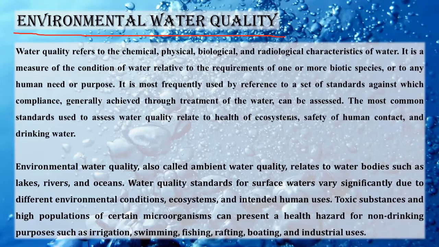In order to say that the water quality is not good, we need to see what parameters determine the quality of water. It is very important to see what factors determine the quality of water. Those factors we will clearly explain in this lecture. Water quality refers to the chemical, physical, biological and radiological characteristics of water. Chemical means what different types of chemicals are present in water. Physical means the density, the temperature, these sorts of things.